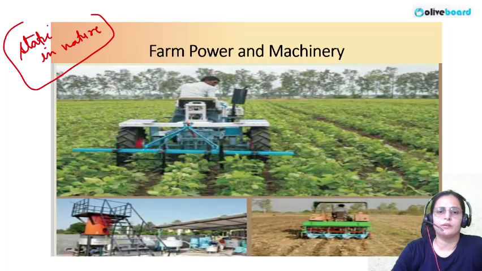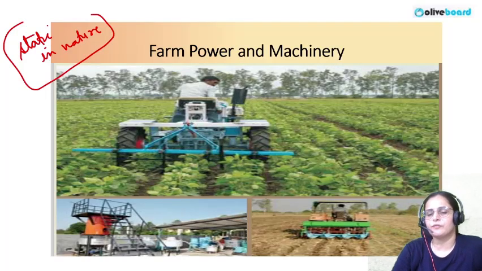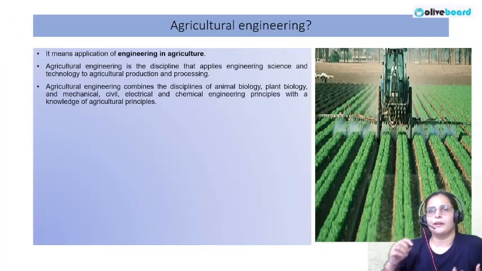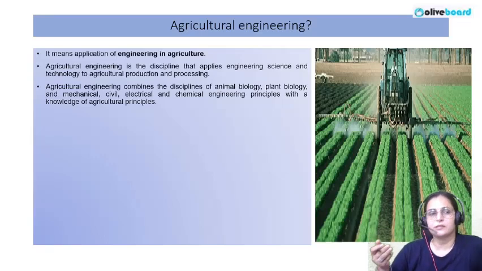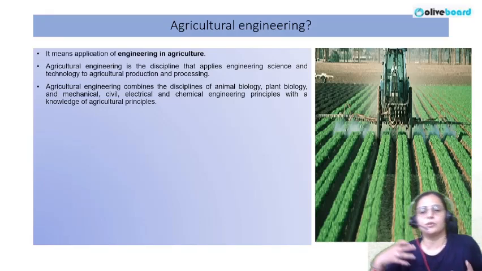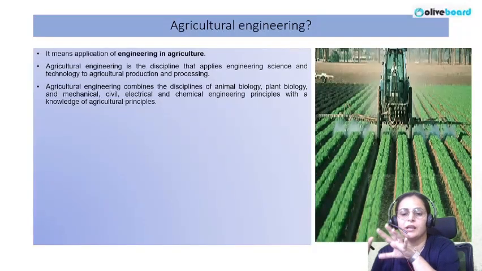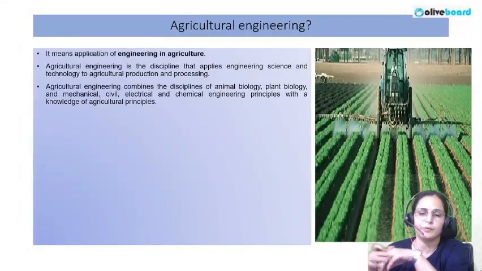Now moving on to the syllabus. This is the orientation of what we are going to do here. So let's talk about farm power and machinery. I'm starting with the definition of agriculture engineering. Although it's a subject for graduation, it is a portion that we are discussing under our syllabus. What we do in agriculture engineering is include engineering practices in agriculture. The main reason the need arose to include engineering practices in agriculture was so that we can improve our production.